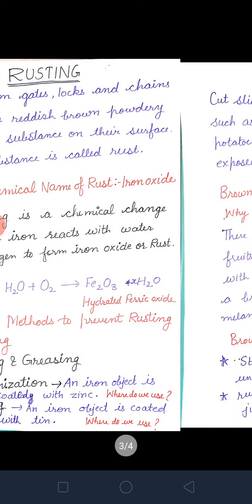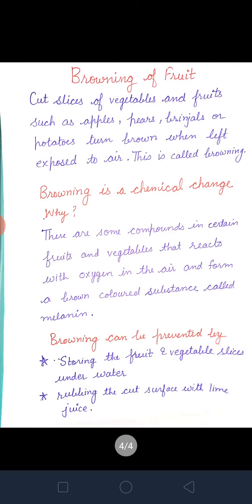Okay, now we will study the browning of fruits. How many of you have seen that sometimes your mother has cut an apple, pear, brinjal, or potato? When you cut it and keep it in the environment, then what will happen? They turn brown. Then why do they turn brown? And what do you call this process, and how can we prevent our fruits and vegetables from browning?